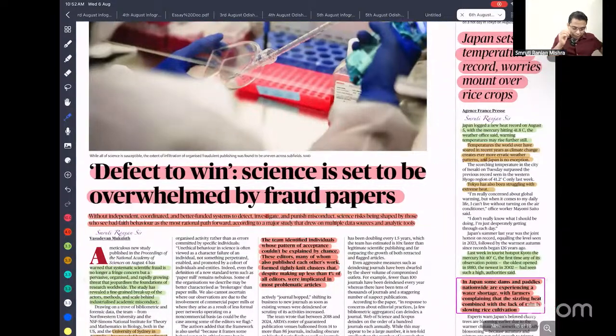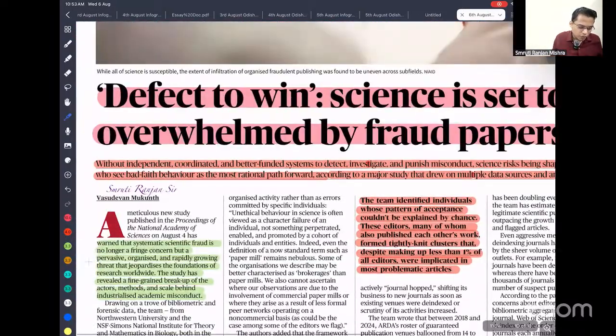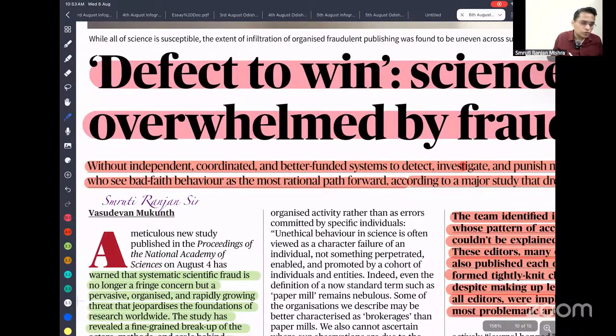So next is: science is said to be overwhelmed by fraud papers. That means recently we are seeing, instead of people doing proper research and conducting quality research, they are using fraudulent means to get their papers published. Because of that, ultimately the quality of published research is depleting, and those who are hardworking are not getting rewarded, and those who are fraudulent are getting rewards. That is what you need to study. No need to go into detail. That is called plagiarism.